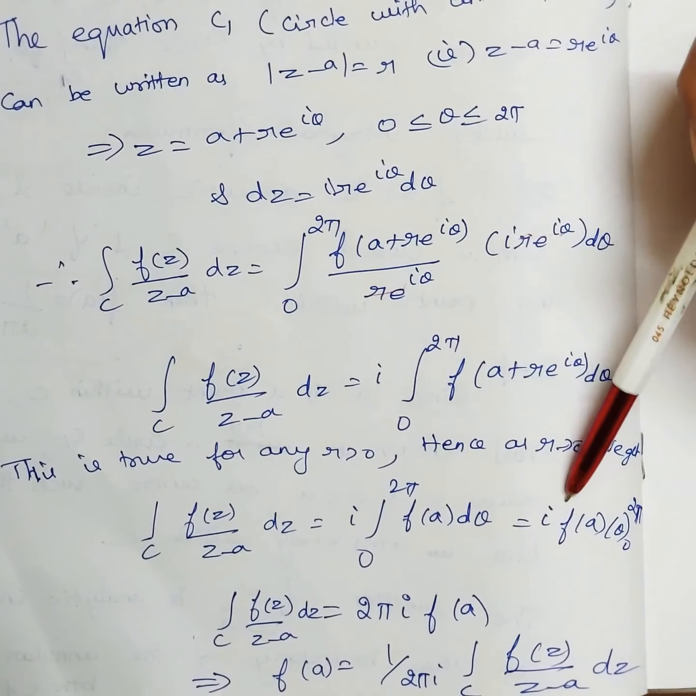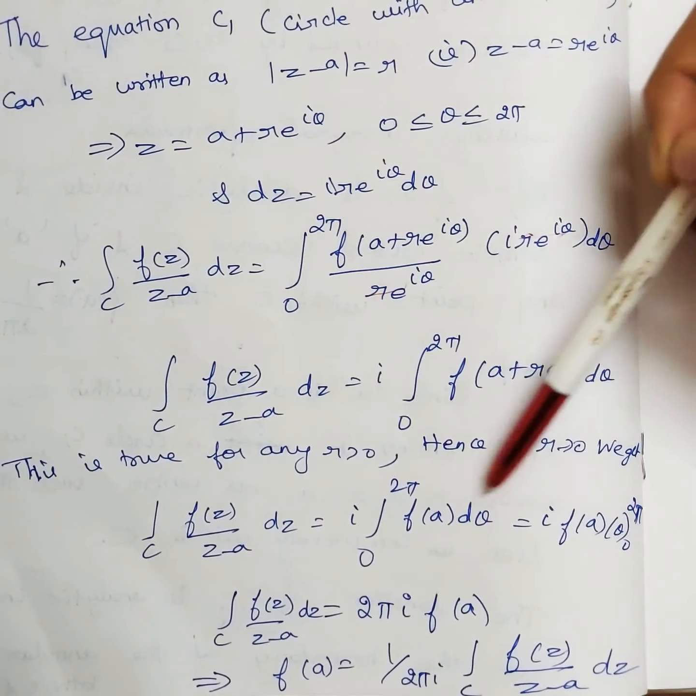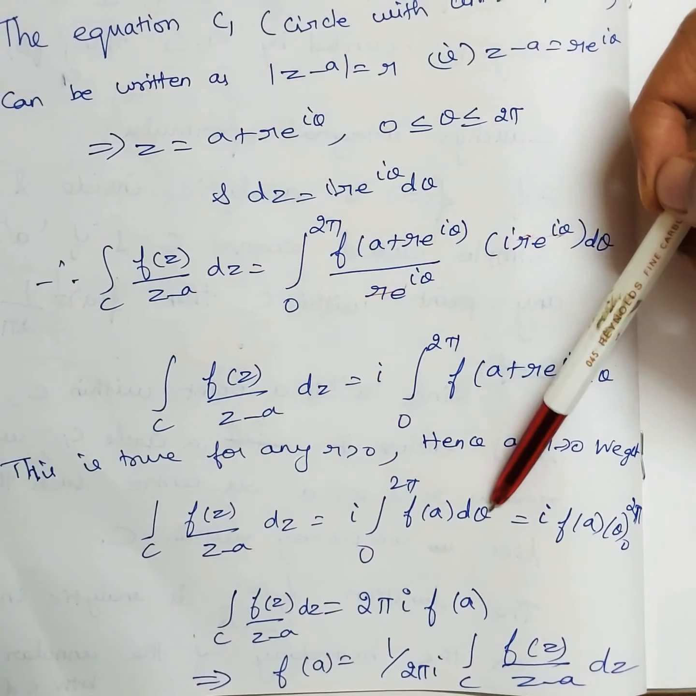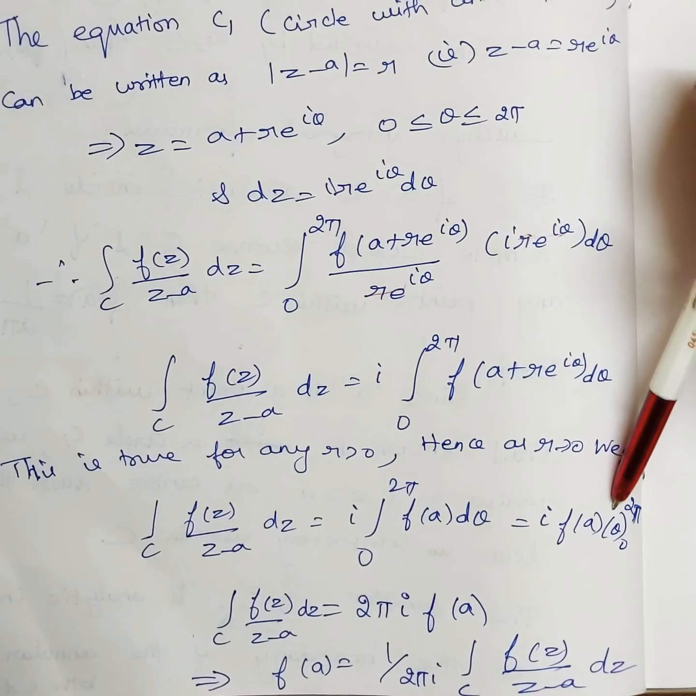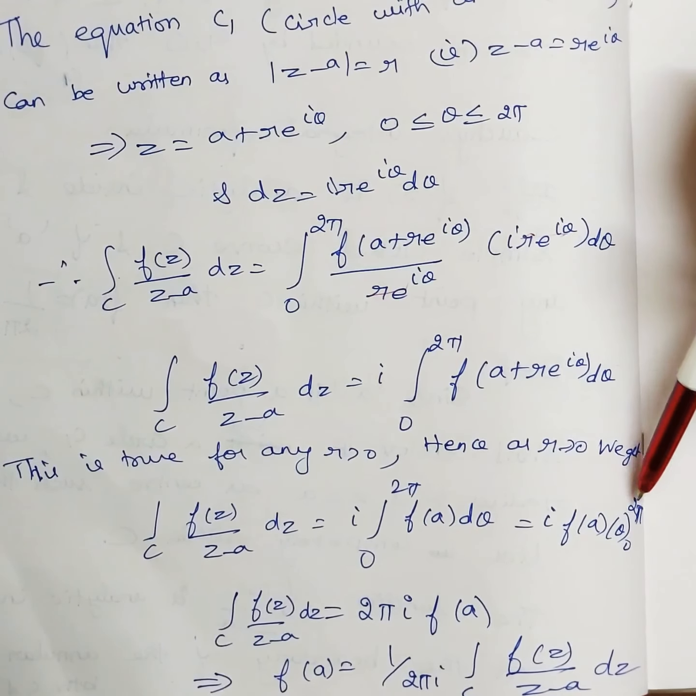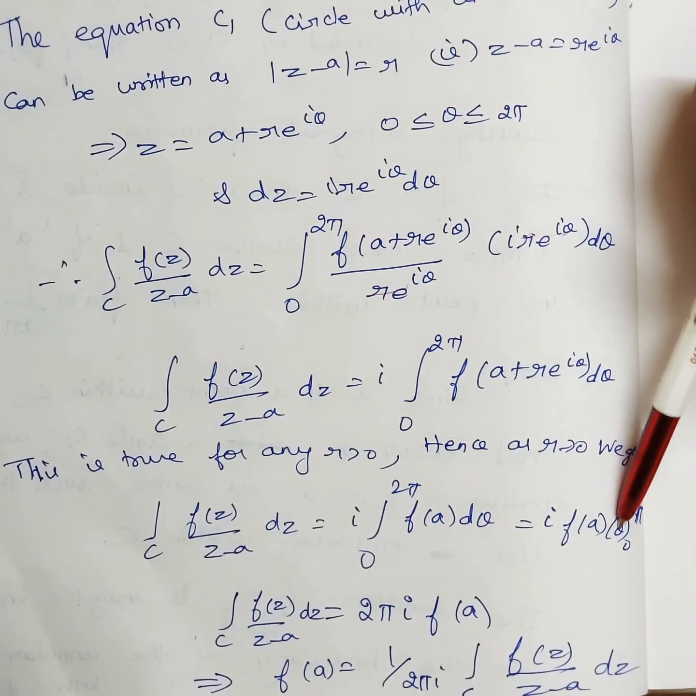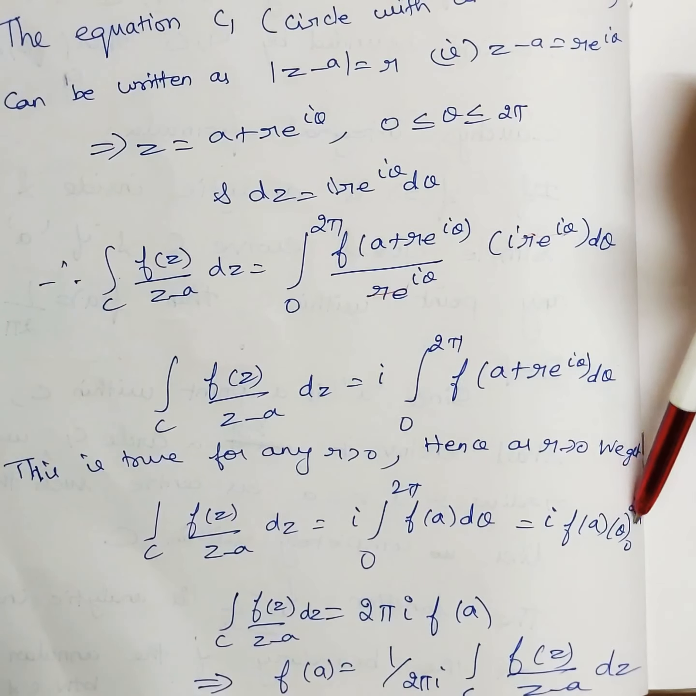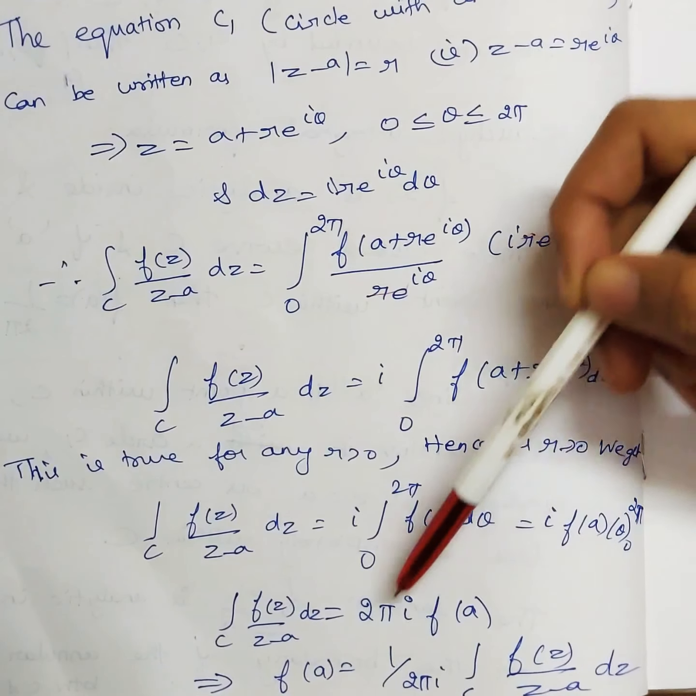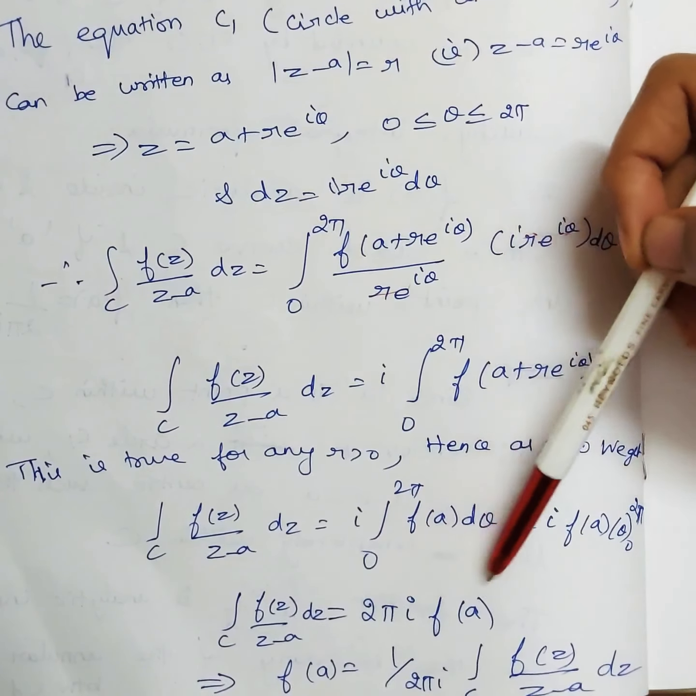f of a is a constant. Taking that f of a outside, inside the integration we have d theta. If I integrate d theta, what is the limit? 0 to 2 pi. So if I substitute the upper limit, I into f of a into 2 pi, because the lower limit is 0, 2 pi minus 0. So what will I get? 2 pi i f of a.